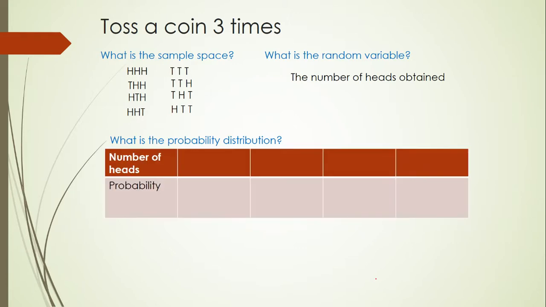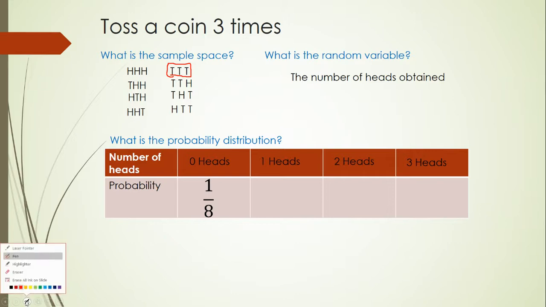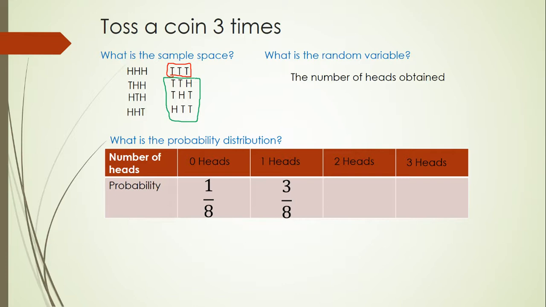So the probability distribution, we're going to list out my possibilities for my random variable. The random variable is the number of heads. So I could get 0 heads right here. I could get 1 head. I could get 2 heads, or I can get 3 heads. And now I'm going to look for the probabilities. Well, 0 heads is this option right here. So there's 1 out of 8 total options. And then one head are these three options right here. There's one head in those three. So there would be 3 out of 8 options.